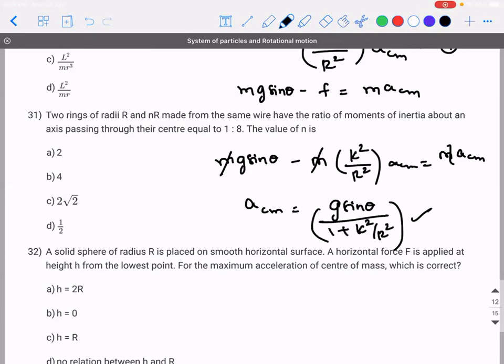So this is the actual formula for the acceleration of center of mass when this kind of rolling motion is taking place. What I suggest is you just need to have this equation in your mind. Please make a note of it.